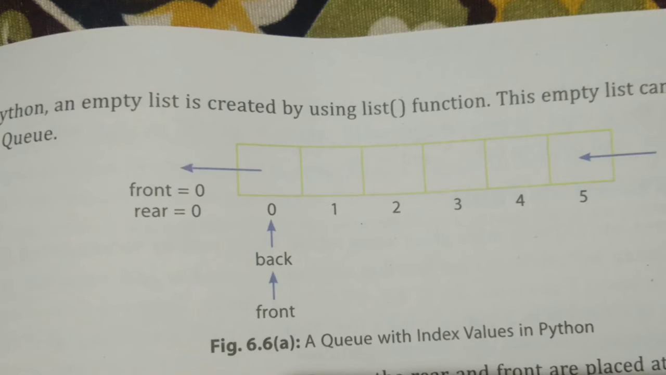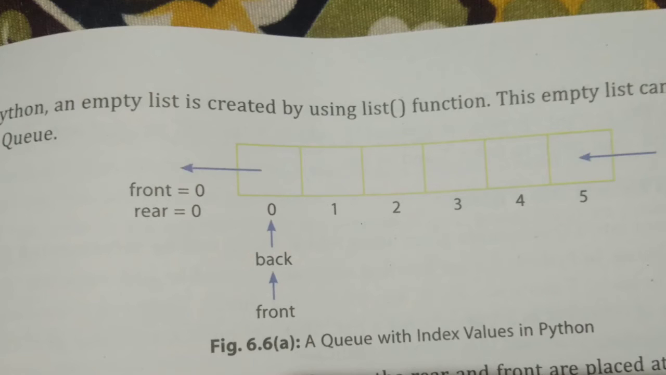If you have any clarity problem related to these images, you can check your textbook also, page number 6.10, figure 6.5. Now we can move to the next page, 6.11, figure 6.6. Did you see here an empty queue, an empty list is given. Then index values are also given: 0, 1, 2, 3, 4, 5. Then the front end is also marked there.